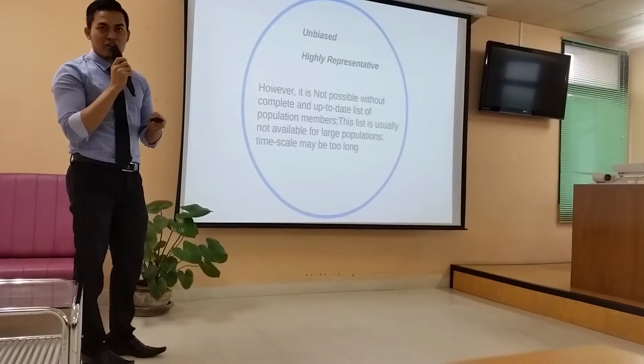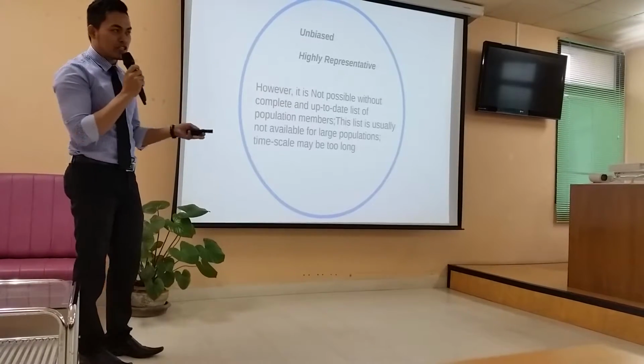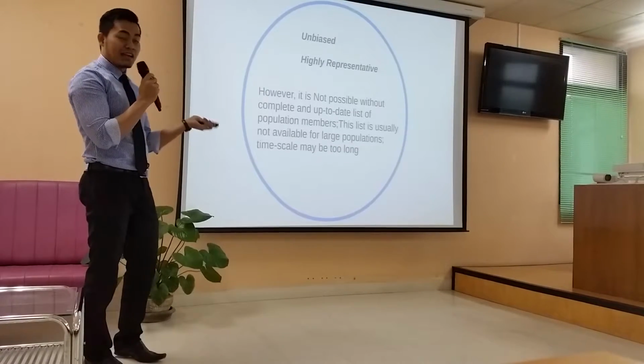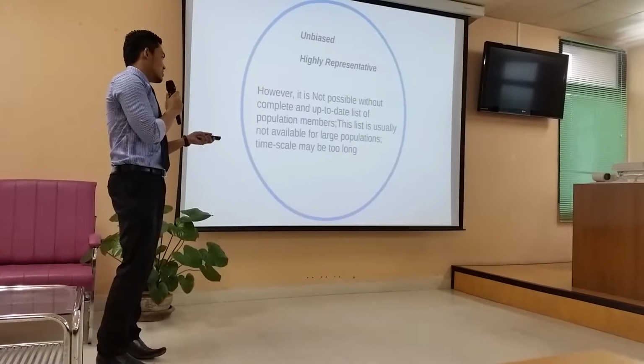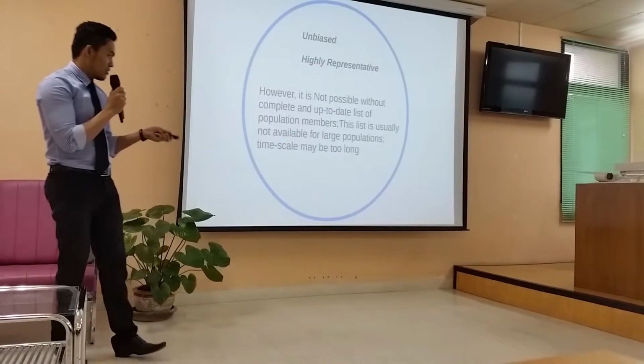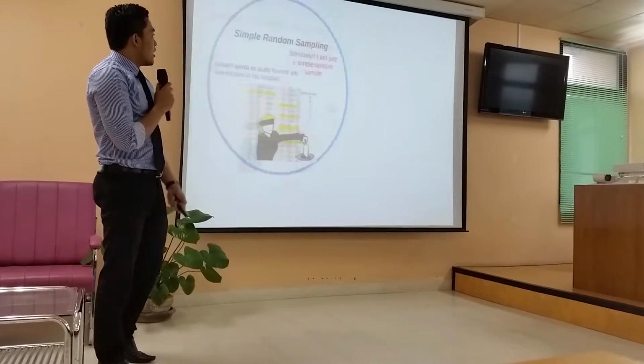So if Umam cannot find the list of all the nurses in this hospital, the problem is unrepresentativeness. This is usually not available for a large population, and the time scale may be too long.